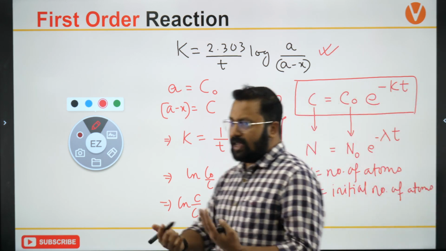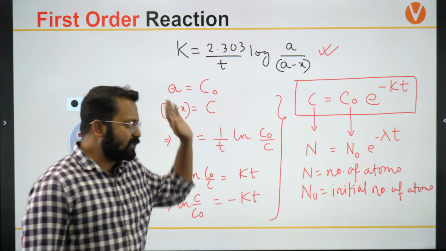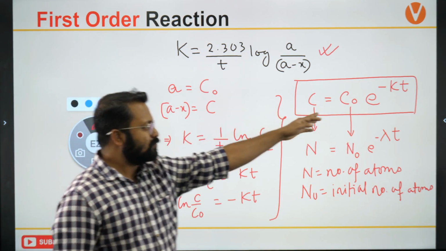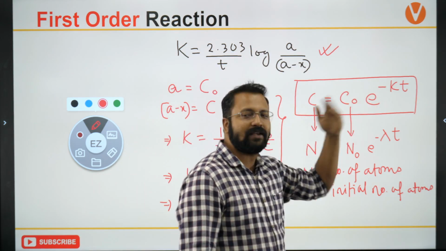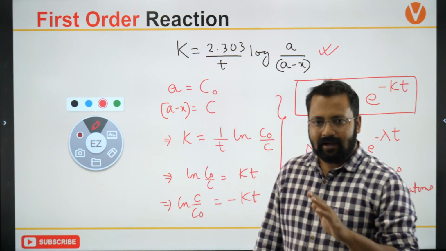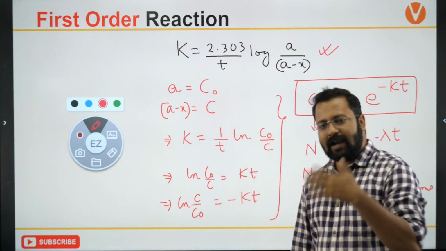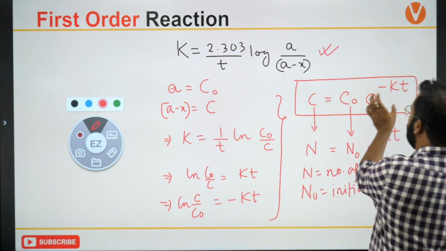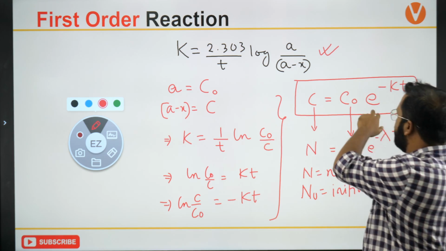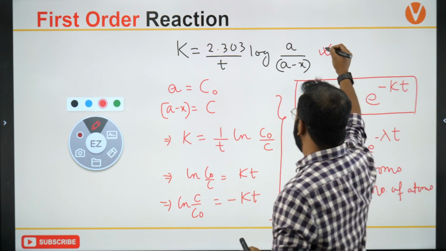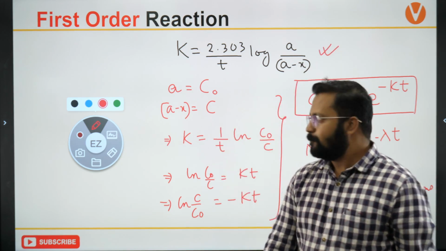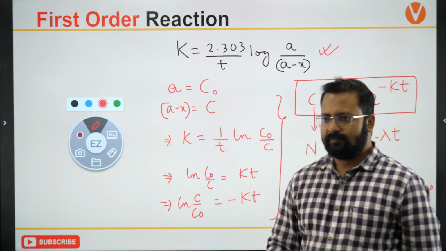However, you can use any of these equations, but use this one, because working with exponential functions in the examination will become slightly difficult. Whatever value is given for e to the power minus kt, calculating it becomes a little difficult. Okay, so work with this. Clear?